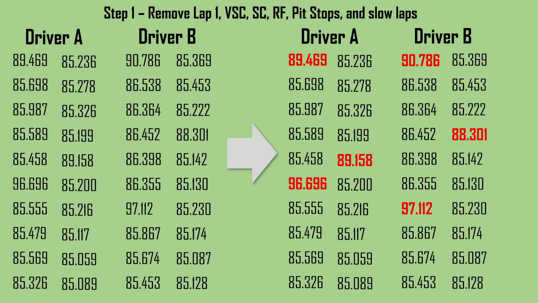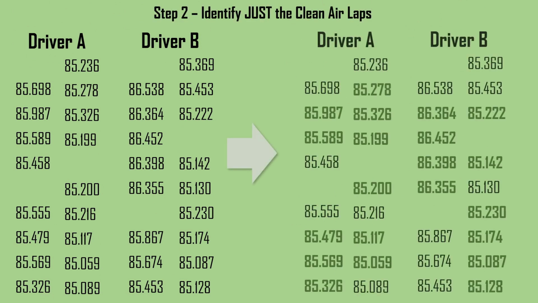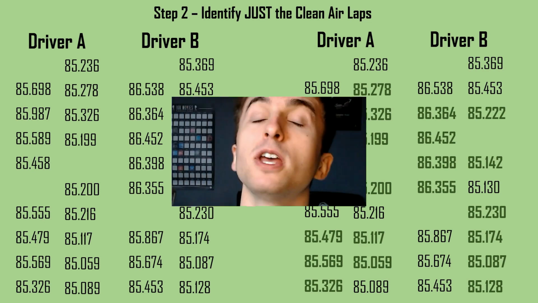Then from step number 1, we can take a look at step number 2, which has this list of lap times now, and step 2 is to identify just the clean air laps, where a clean air lap is any lap time set outside of a period of time of the car in front. Now, this period of time can be 2 seconds, it can be 3 seconds, it can even be 4 seconds. This wholly depends on the track that they are racing on. And what this step does is it basically identifies the raw pace of the 2 drivers at that one circuit.